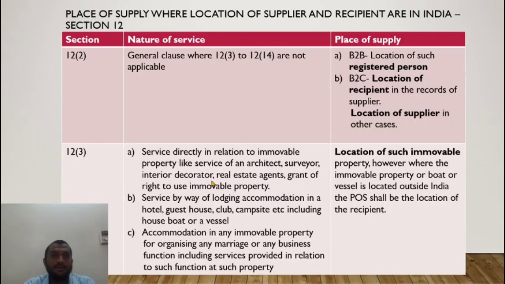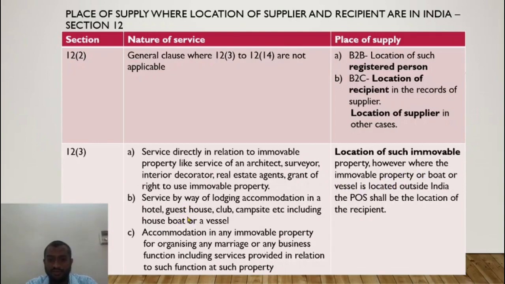He's providing advice about the house. See the doors. He's portraying the house to be of a lot of worth. So all of the services are ultimately being consumed at the location of the immovable property. So obviously the place of supply would be the location of the immovable property.